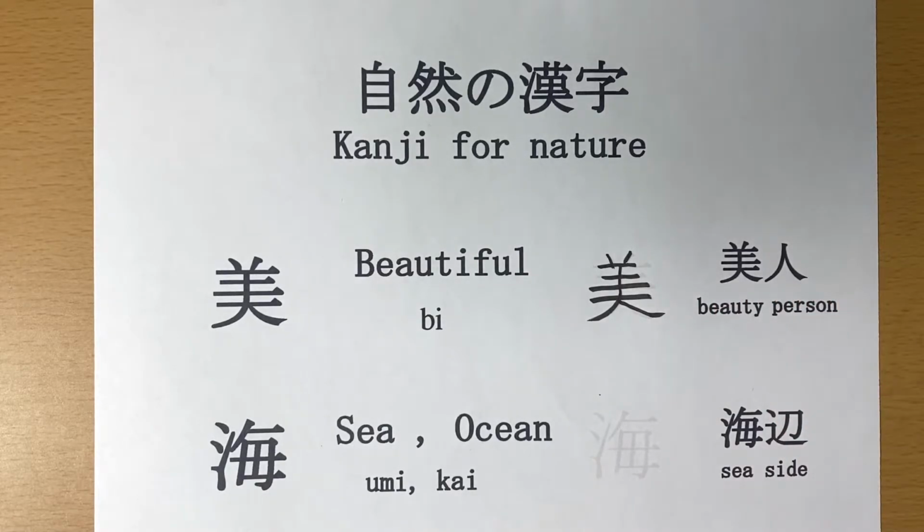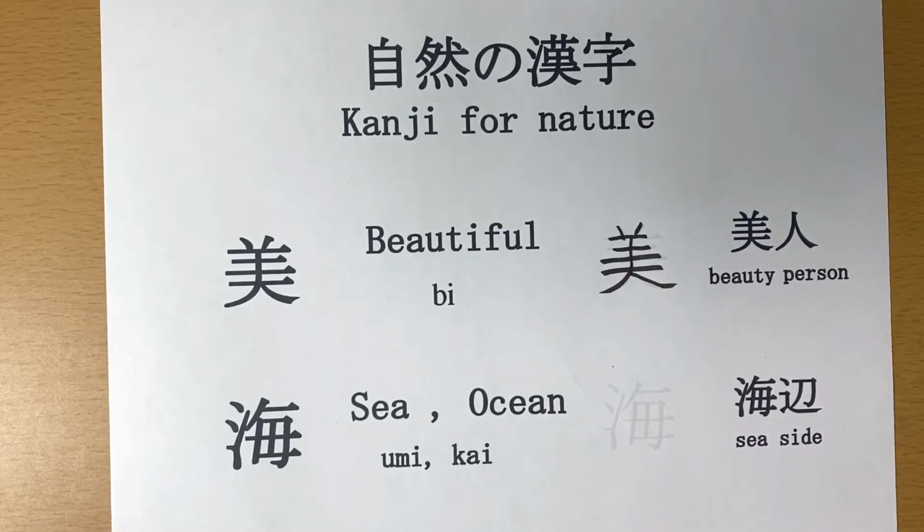And the next kanji means umi. Umi means sea or ocean. Pronunciation is umi or kai.